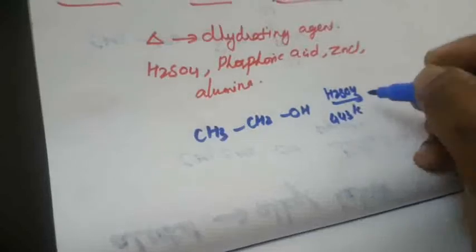CH3CH2OH in the presence of sulfuric acid, H2SO4, heated to 443 Kelvin. What is the reason? H2O will be liberated from the adjacent carbon. So adjacent only one H will be removed along with OH as H2O, and the adjacent carbon makes a double bond. So CH2=CH2 will be formed, plus H2O. The water molecule will be liberated.